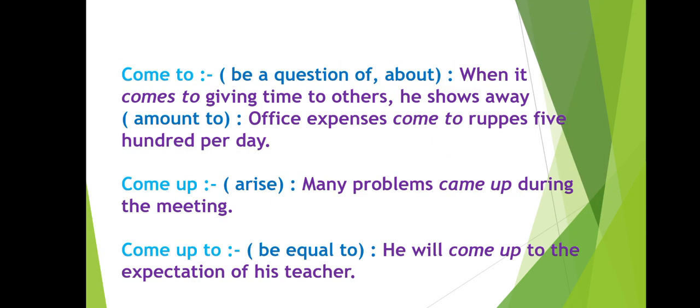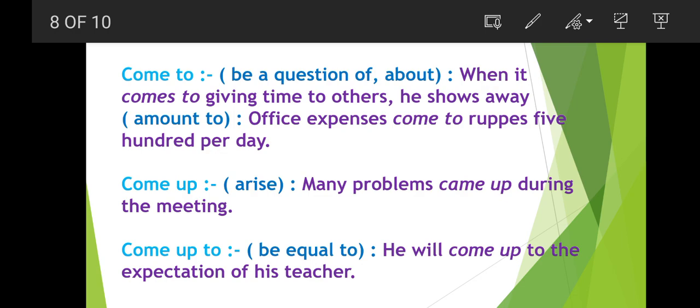Now let's see a few more for come, because we have a lot for come. Come to means be a question of, about. When it comes to giving time to others, he runs away.